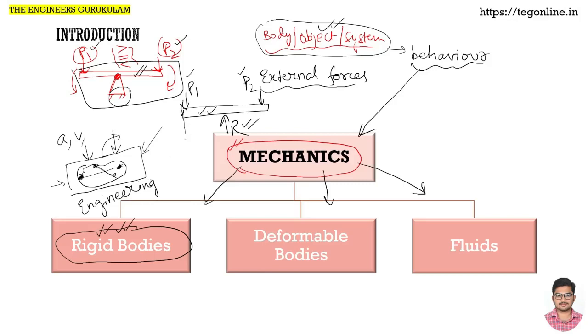But if we are not interested in finding reaction forces, or if we already know all the external forces including the reactions, then the next step is to study how the body is internally behaving. Under the action of forces, what are the stresses that arise within the body? The study of behavior within the body comes under strength of materials.